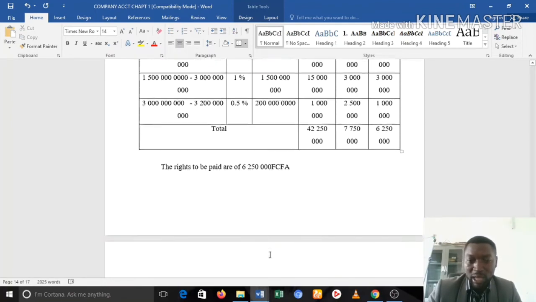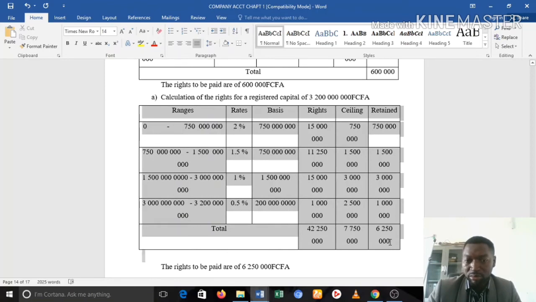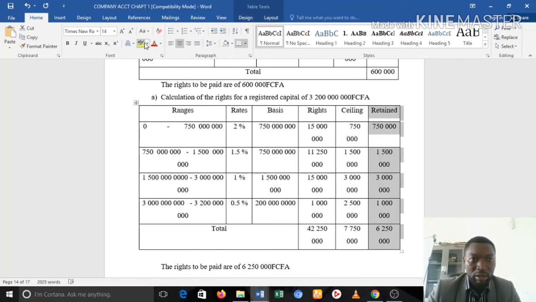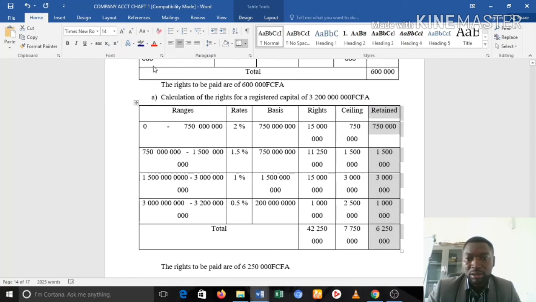So at the end, the total amount of rights that have to be paid is the sum total of what? Of the retained reducing right. The sum total of the retained. This column, let me highlight the column very well. This column is what is retained.